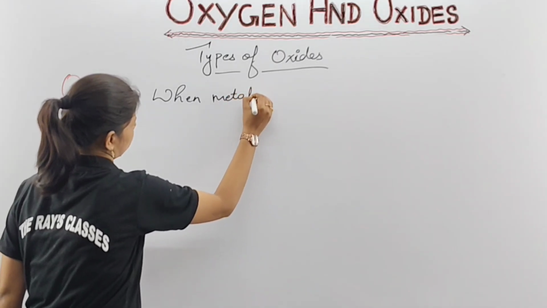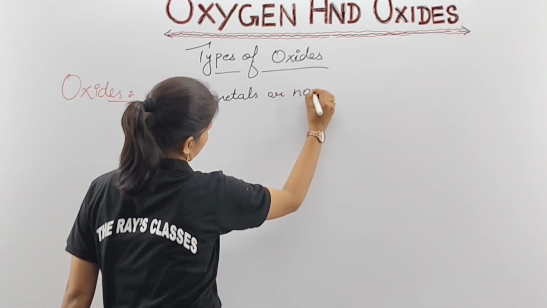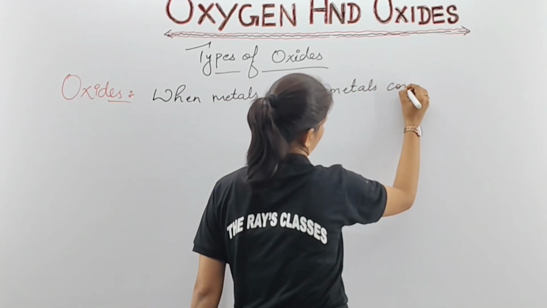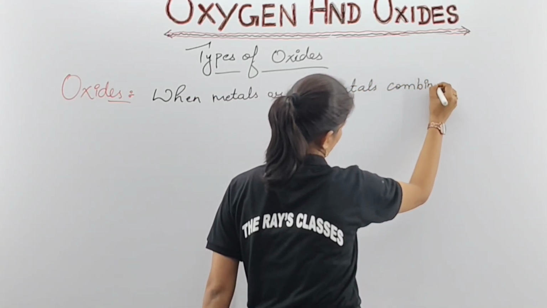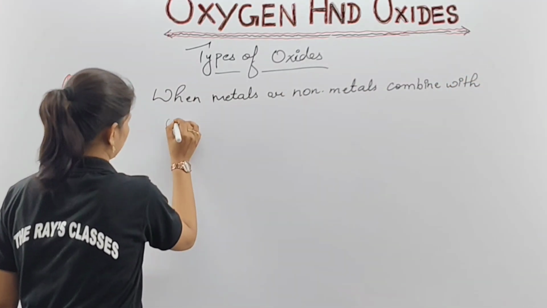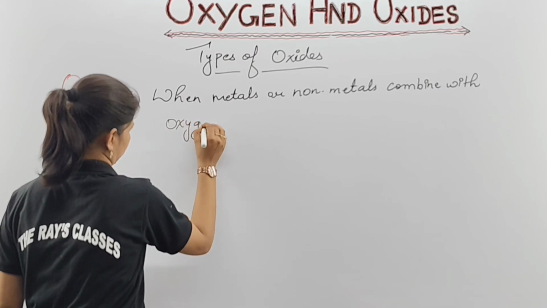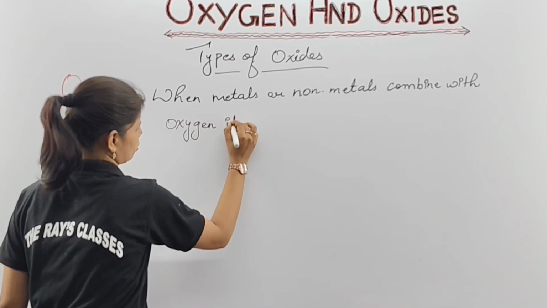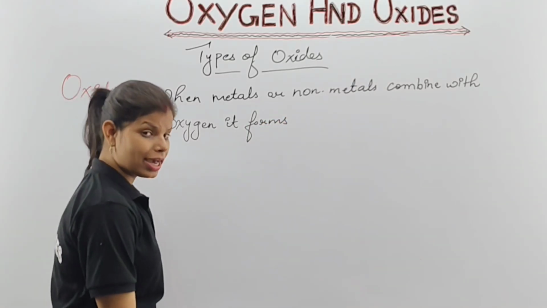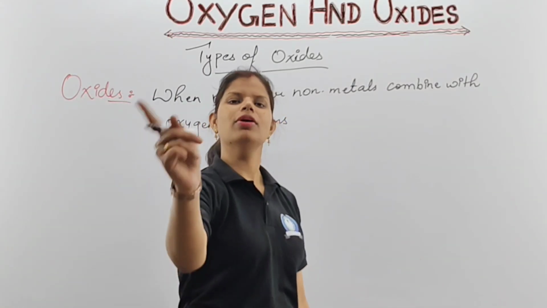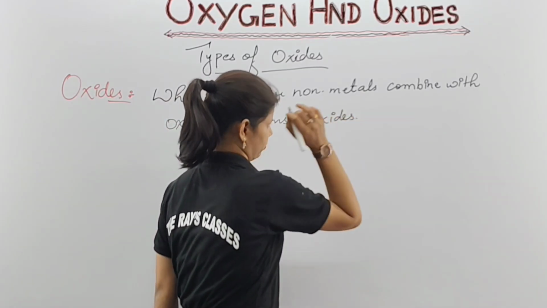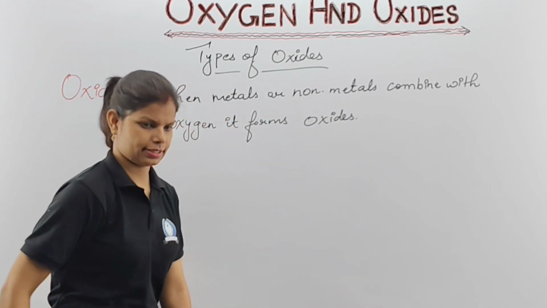When metals or non-metals combine with what? Oxygen, it forms, what does it form, children? Can you guess? Very good. So it forms oxides. Perfect. Clear, no? It forms oxides.